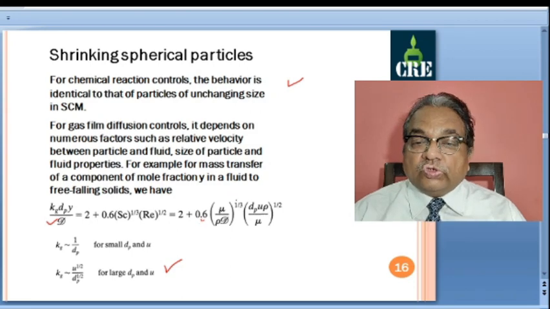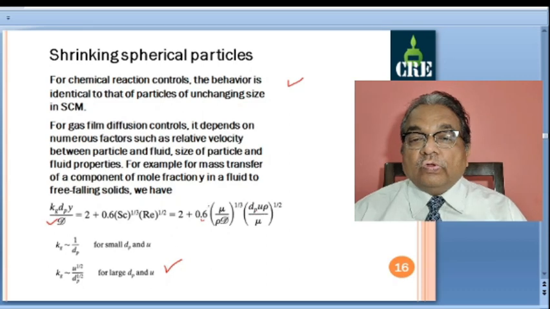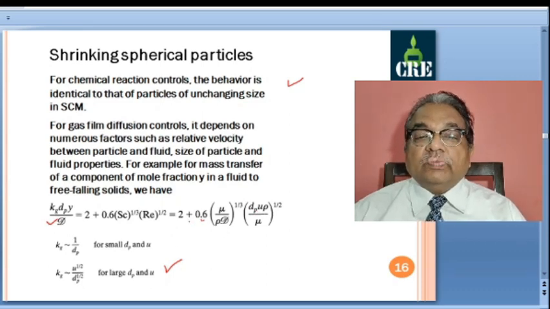So if you substitute all these values when we consider small dP and small u, this term becomes negligible as compared to 2. This is 2 plus something much less than 2, so we neglect it, and we say that kg dp by d is equal to simply 2.